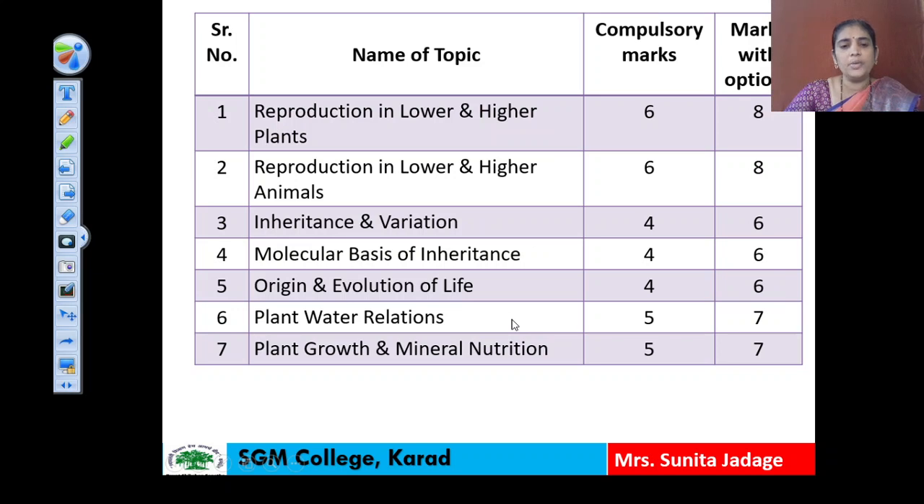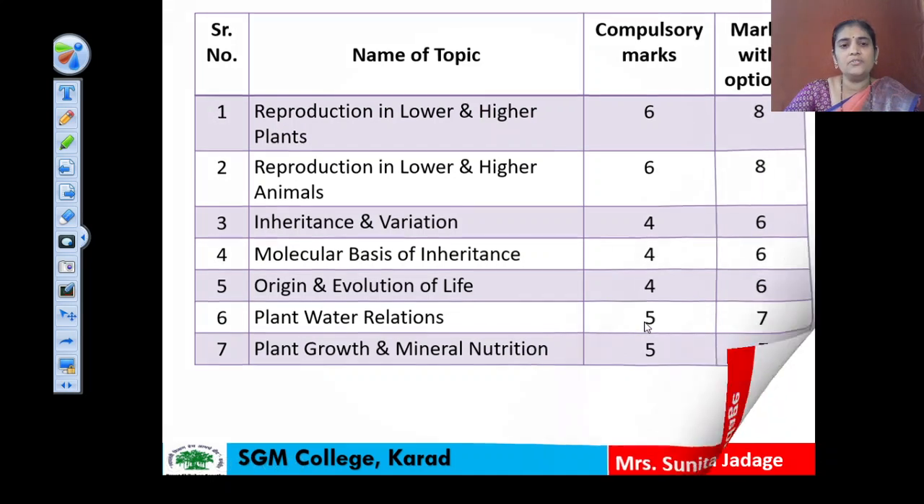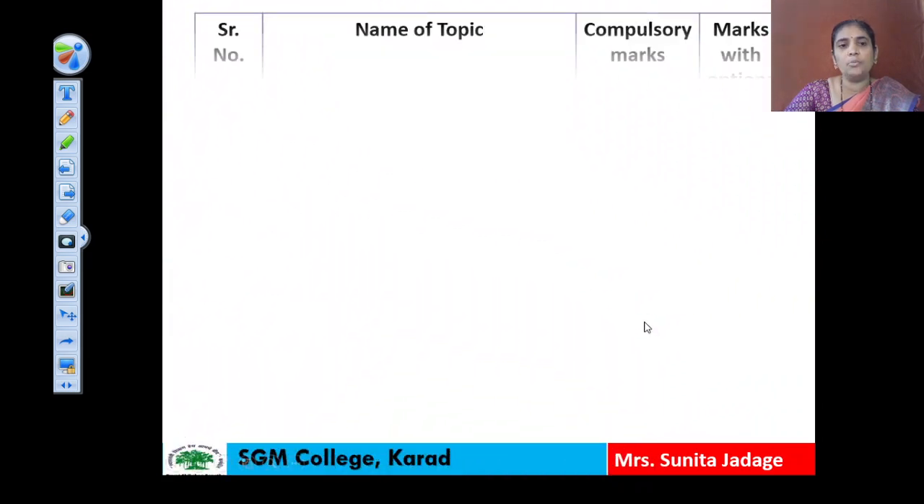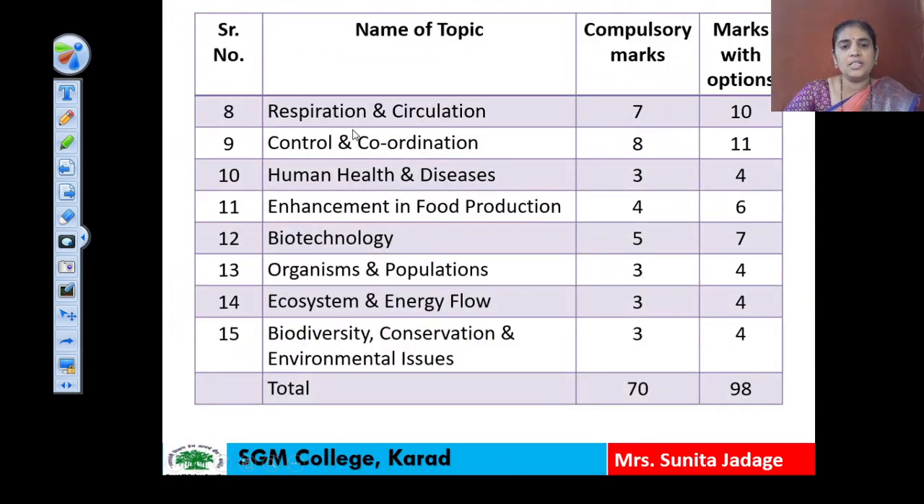Then the sixth topic, plant water relations, 5 marks are compulsory and 7 with option. Then plant growth and mineral nutrition, 5 compulsory marks and with option 7 marks. So these are the first 7 topics. Then topic number 8, respiration and circulation. The compulsory marks are 7 and with option 10 marks.